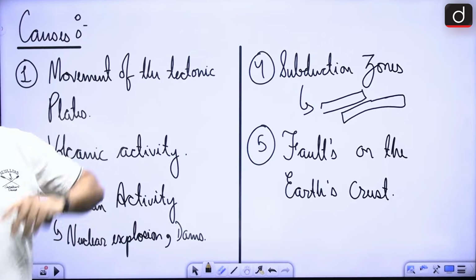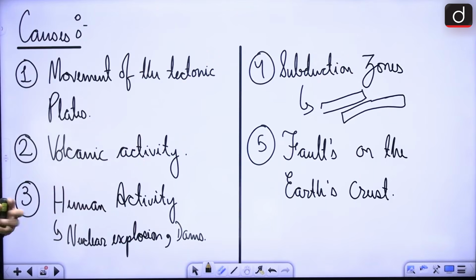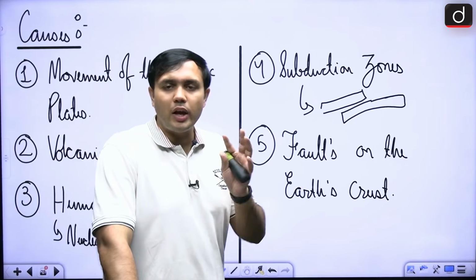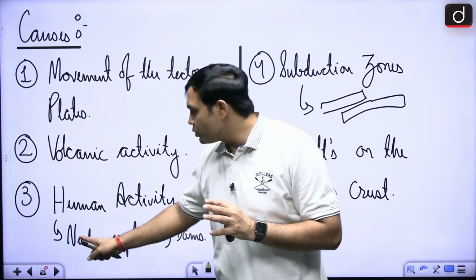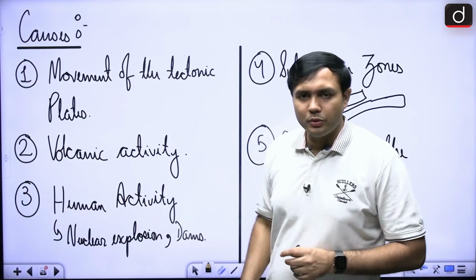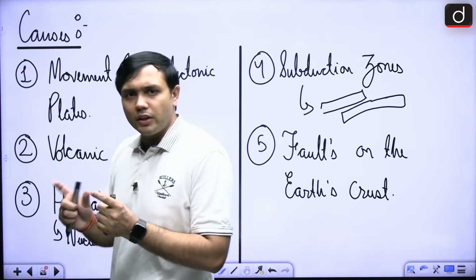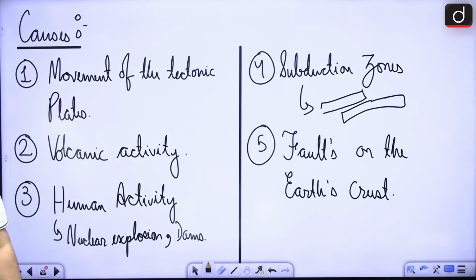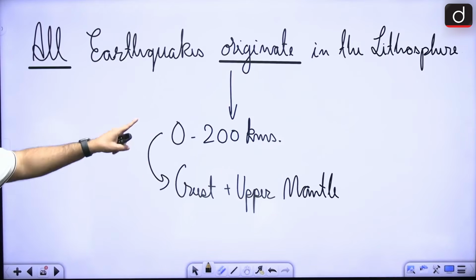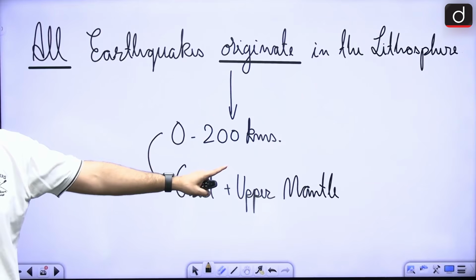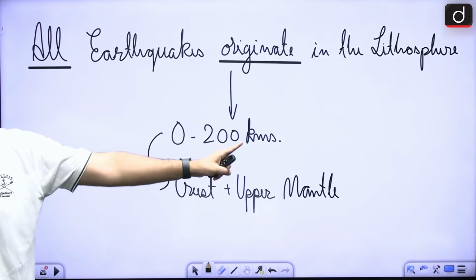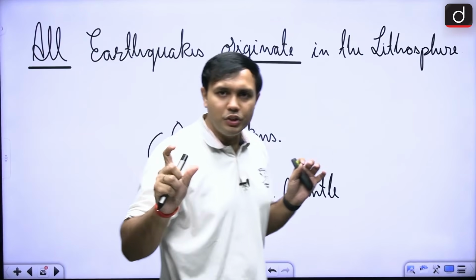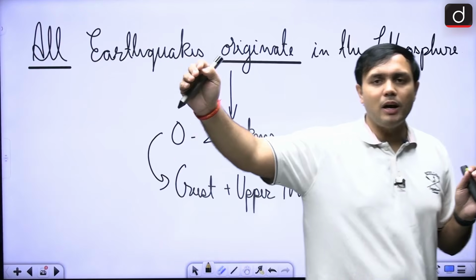Then there would be areas that are subduction zone, right? The faults on the earth's crust that can also cause earthquakes. So it is not just natural, it can be human also, right? It is a very important thing that you must remember. Now, where would you find these earthquakes happening, right? What is the area where you would find most of the earthquakes happening? So most of the earthquakes are happening in the crust and upper mantle region from 0 to 200 kilometers, right? From 0 to 40 was the crust region, and after that there is upper mantle region.